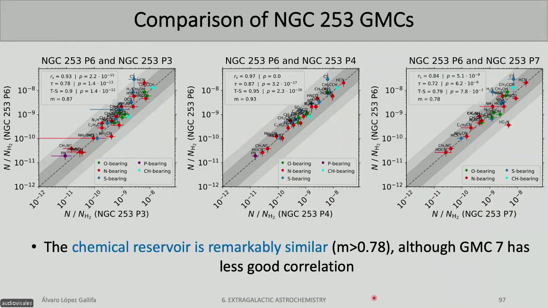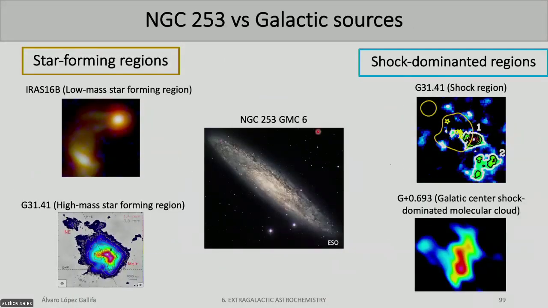So, first of all, we would like to know what happened with the 4 sources inside of our galaxy, how they behave chemically. And we can see that the correlations are pretty good, 0.8, 0.9, which means that the chemistry in these 4 sources inside the galaxy is pretty similar.